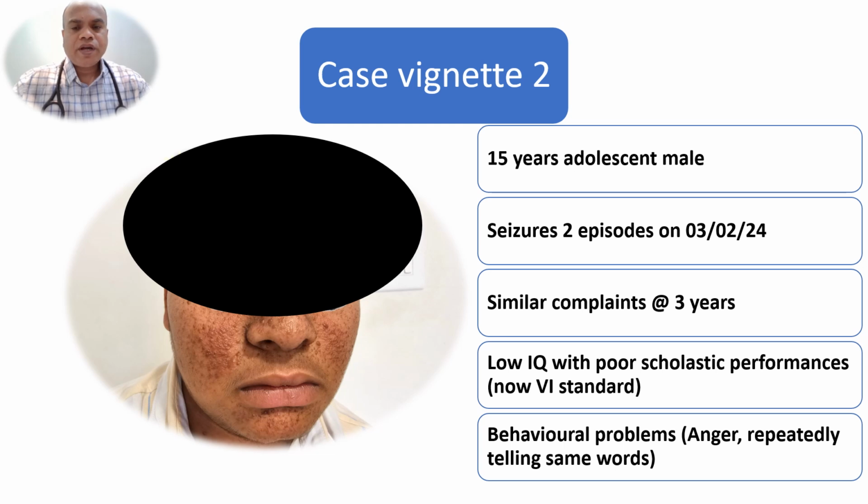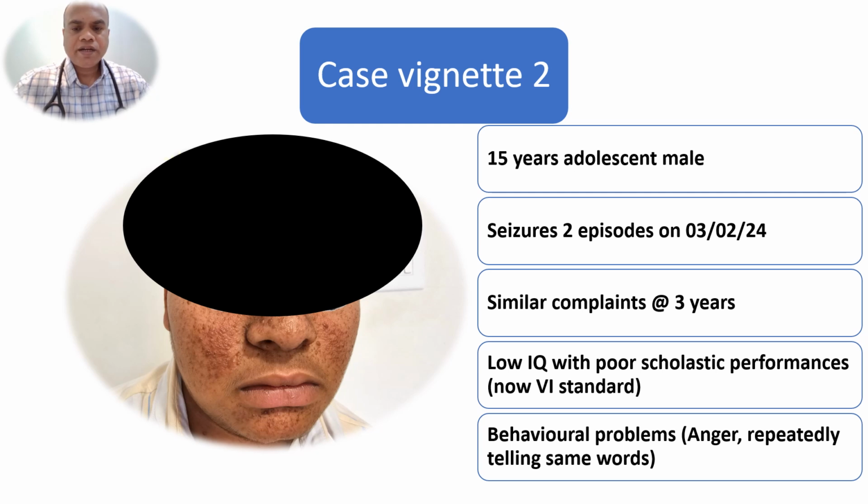Case vignette 2, again this is also an adolescent boy, 15 years old male, presented with seizures, 2 episodes on the same day, February 2nd, 24. But there were similar complaints at the age of 3 years. In between there were no seizures. He has low IQ with poor scholastic performance. Even though he is 15, he is still in 6th standard. There are behavioral problems with increased anger and repeatedly telling the same words each time.